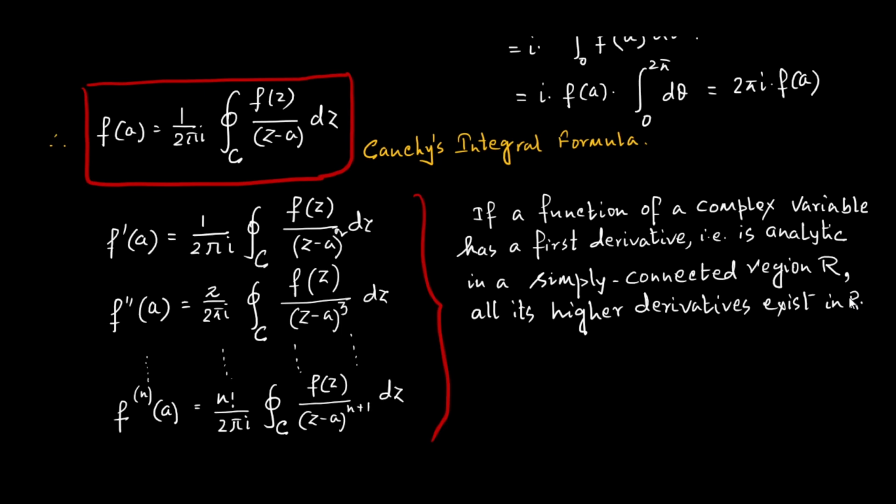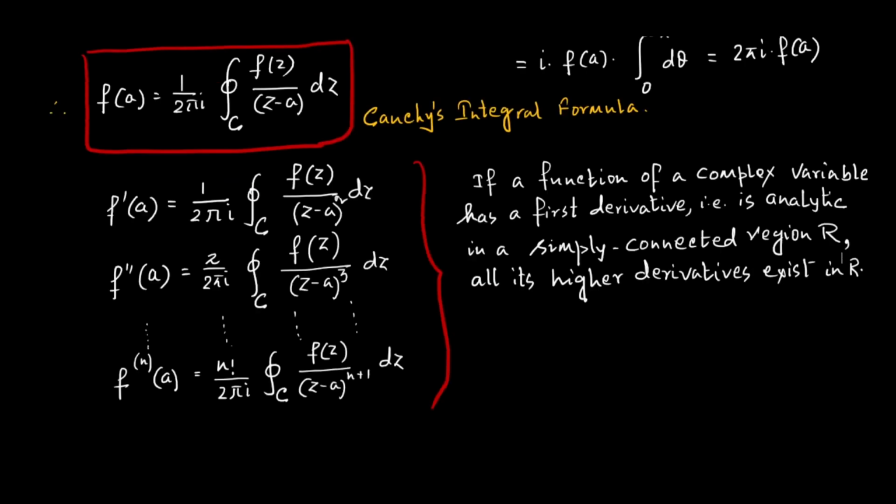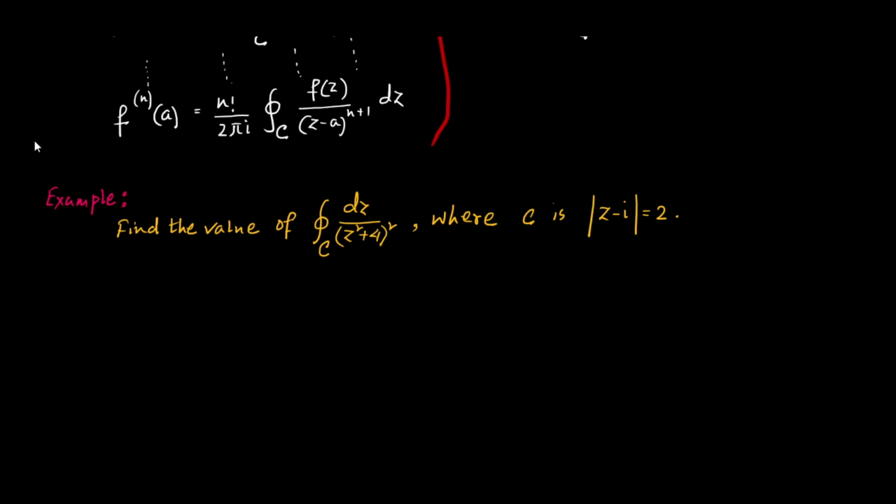Now, let us solve some problems using this Cauchy's integral formula. Find the value of integration along C dz by (z square plus 4) whole square, where C is given by mod z minus i is equal to 2. Now, can you tell me what is C? C is a circle with center at i and radius 2 units, something like this.